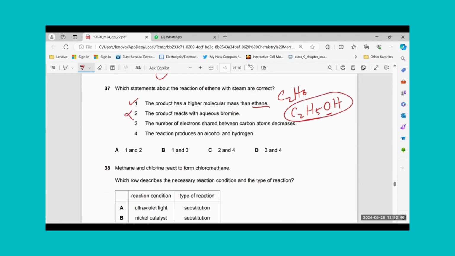This is a wrong statement. The number of electrons shared between carbon atoms decreases. The number of electrons shared between carbon atoms. Earlier, it was C2H6, C2H6. Now it is C2H.